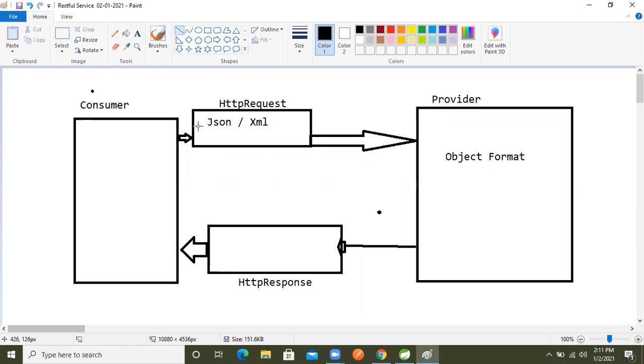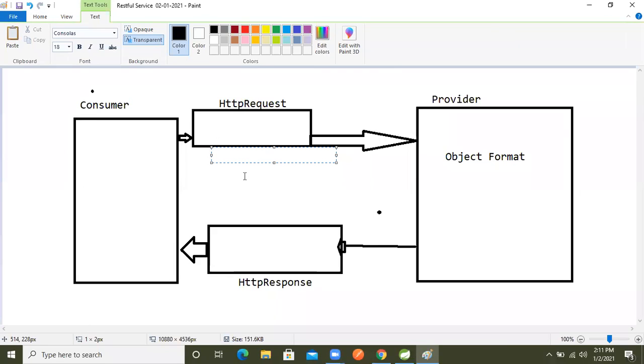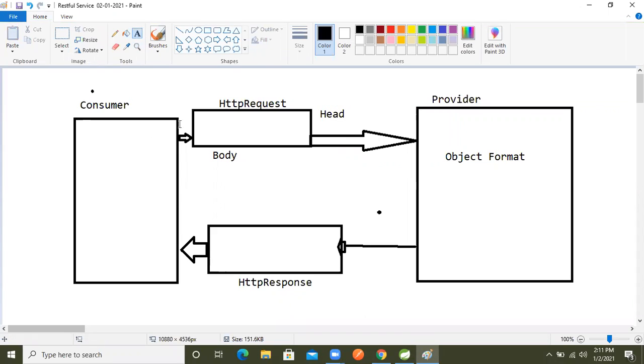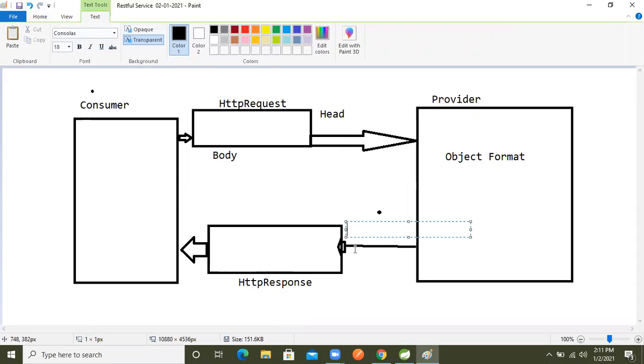So we know already that a request has two parts: the header part and the body part. The response also has two parts: the head part, and the second one, the body part.